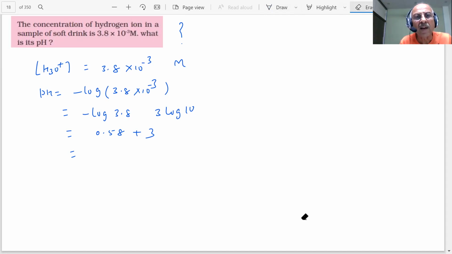Something is wrong. Minus log of this, and what is it, students? You have to find the value of this. This value is wrong.